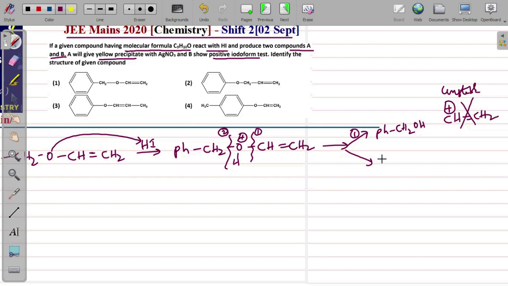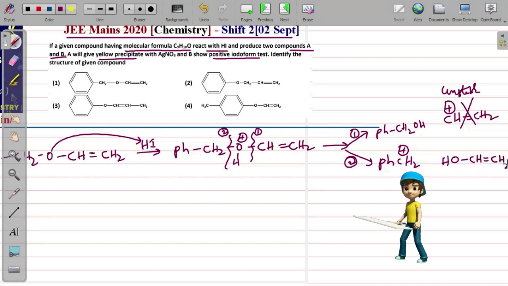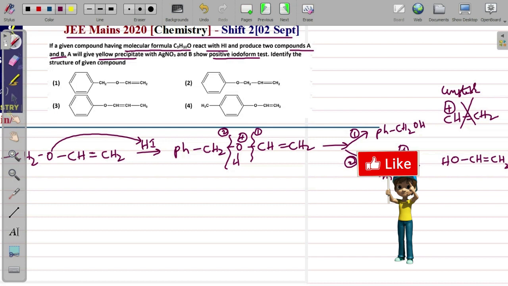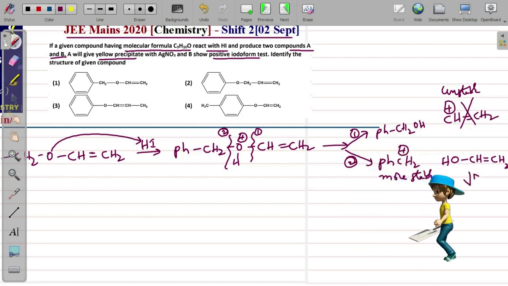Therefore go to the other possibility. What is the second possibility? Ph CH2 positive charge, then the other product will be OH CH double bond CH2. Now this is a more stable carbocation, so the breaking will happen in this manner, and ultimately this will convert into double bond O H CH3 by the tautomerism process,